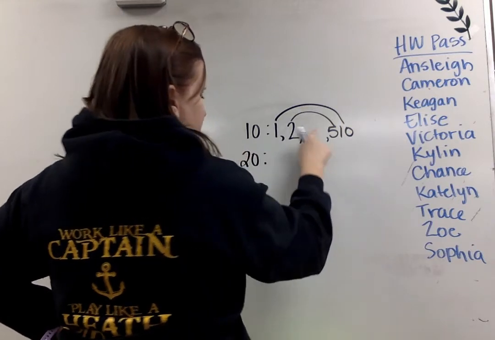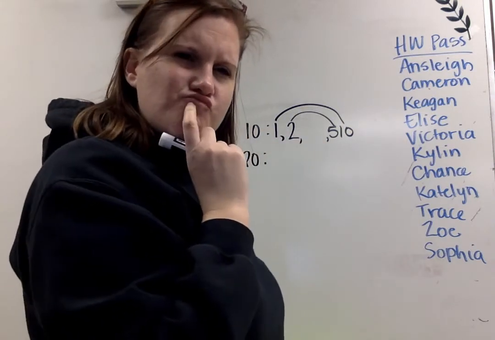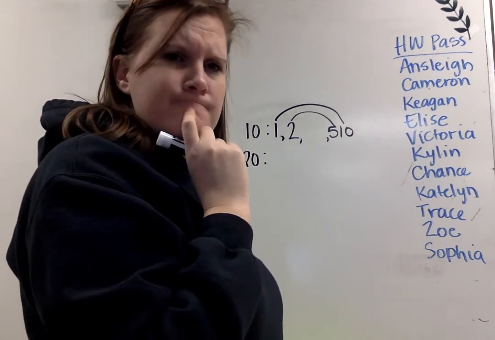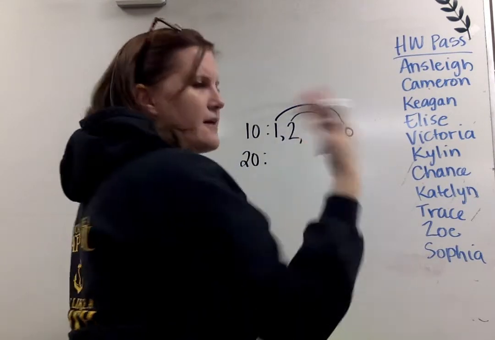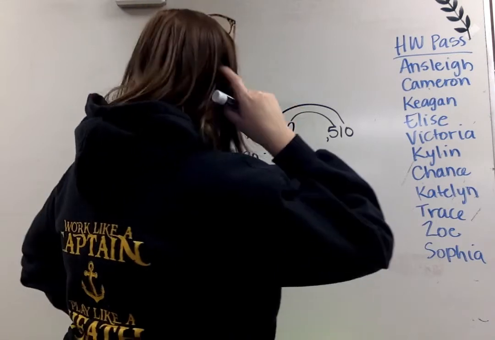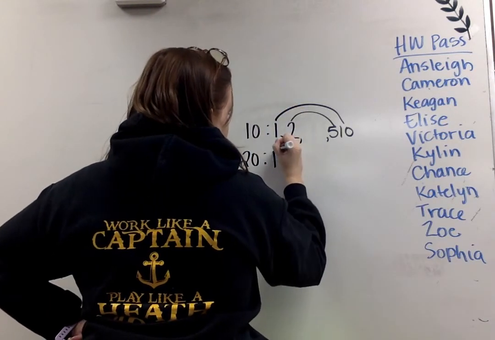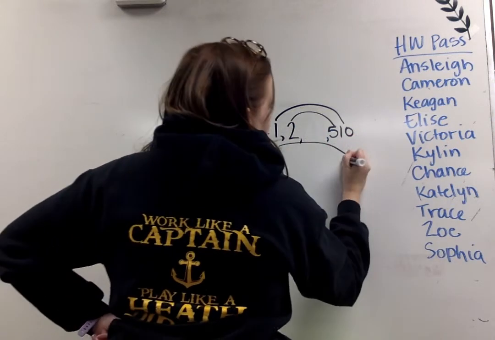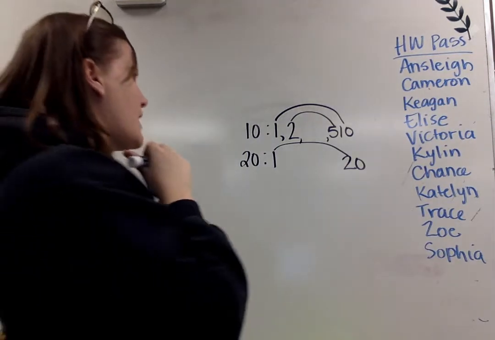I still want to check to see if there's any more. Does anything times 3 equal 10? No. Anything times 4? No. And since there's only 3 and 4 between 2 and 5, that means I'm done. That means there are no more factors to be listed. All right, looking at 20. 1 will be our first factor. So we know 1 times 20 is going to equal 20.